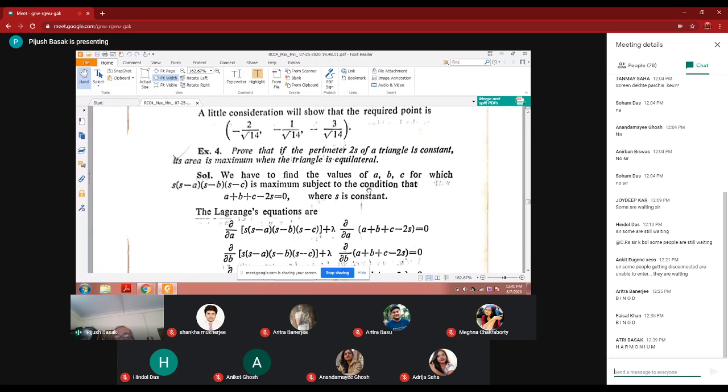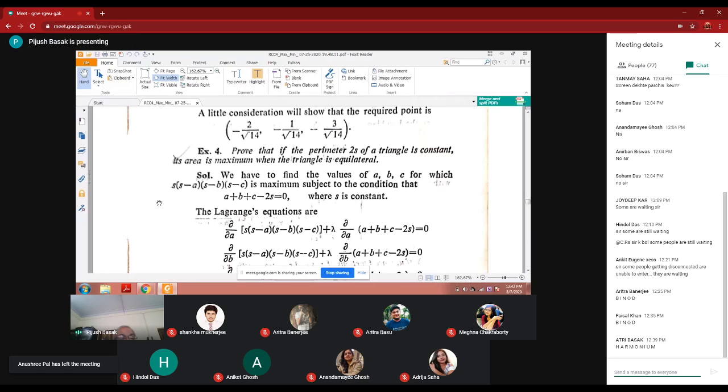Solution: let a, b, c be the three sides of the triangle, for which this is the area formula, the square of the area of the triangle. This is class 12 knowledge. It is s into s minus a into s minus b into s minus c, where s is a plus b plus c by 2, the semi-perimeter.